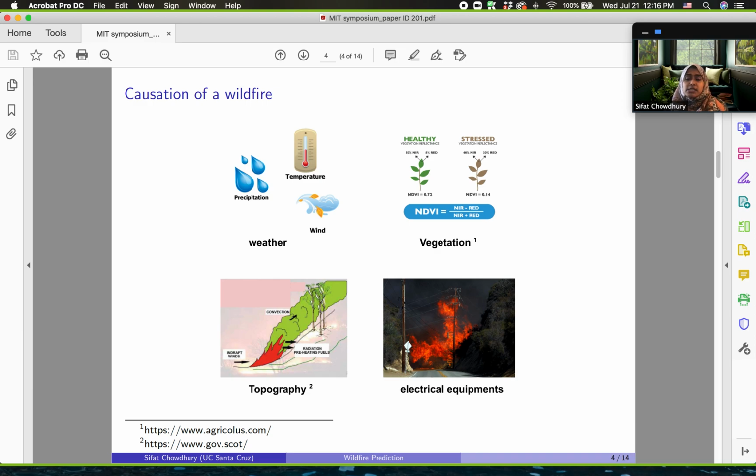For predicting fire locations, we first need to analyze the complex dynamics between different contributing factors and how they lead to a fire ignition. Let's look at the factors. First of all, weather or meteorological factors. The wind, the temperature, the precipitation all have a direct and strong causation to ignite a fire and have a prominent role in determining fire hotspots. Besides that, naturally occurring wildfires can easily be sparked by dry weather and droughts, since dry vegetation acts as a flammable fuel while warm temperature encourages combustion. There are some vegetation indices that can indicate the greenness of an area.